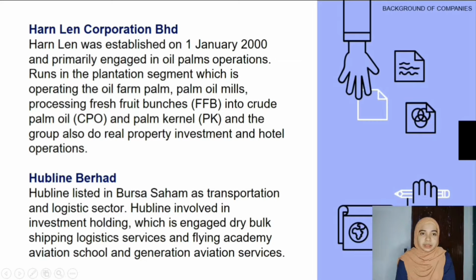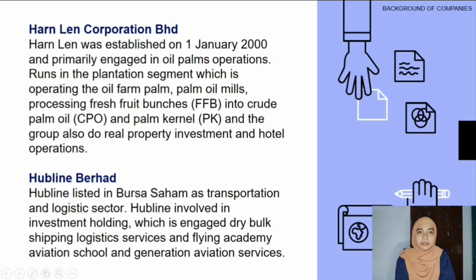For the first company, Harn Len Corporation Bhd. Harn Len was established on 1st January 2000 and runs in the plantation segment, which operates oil palm mills, processing fresh fruit bunches into crude palm oil and palm kernel. The group also does real property investment and operation.